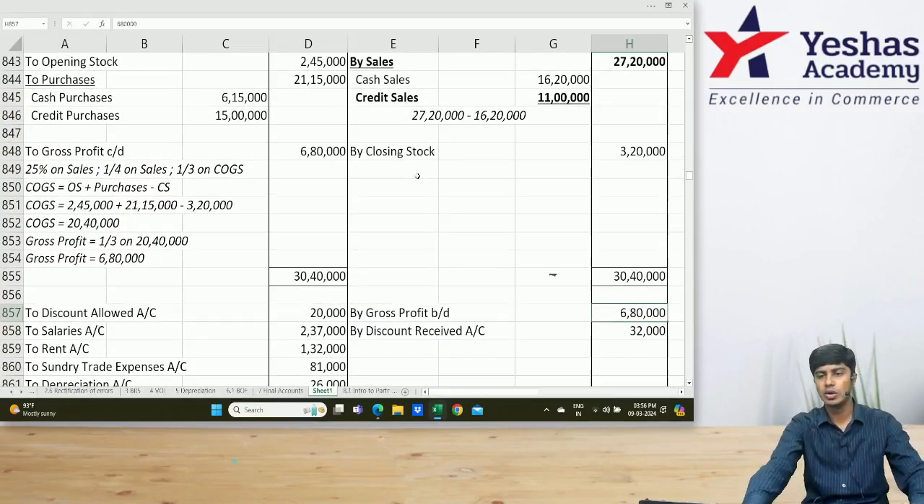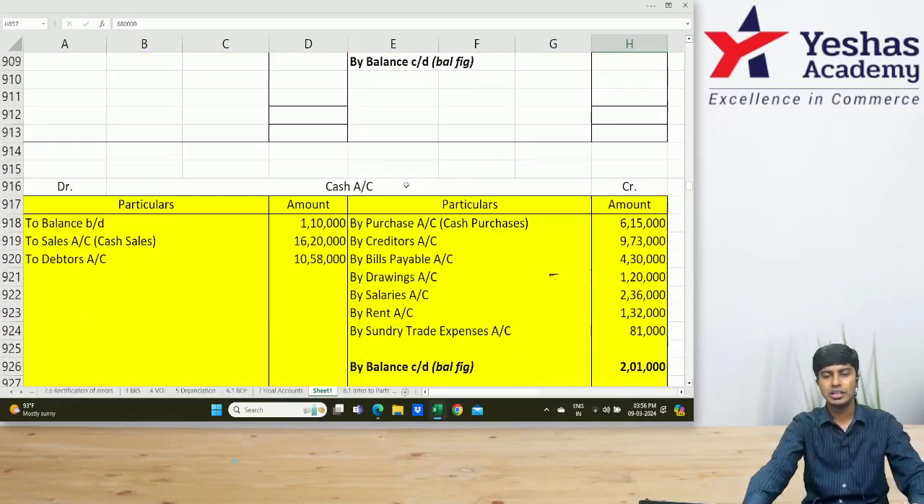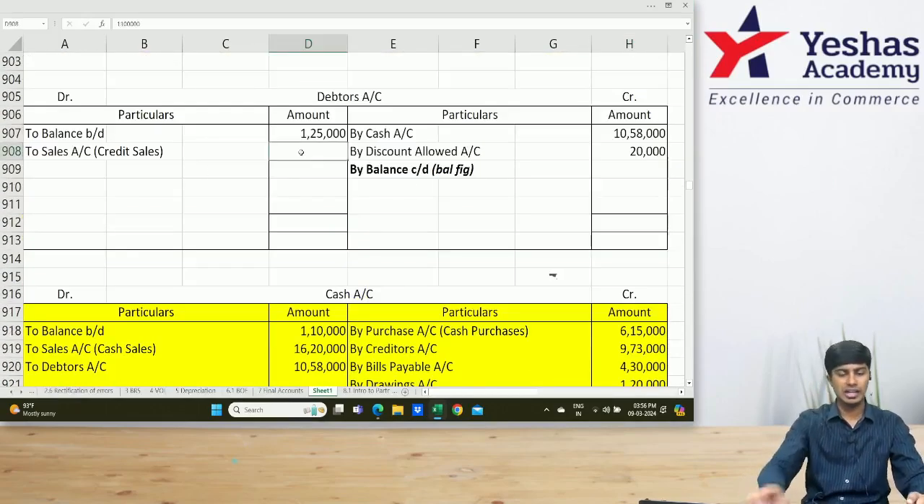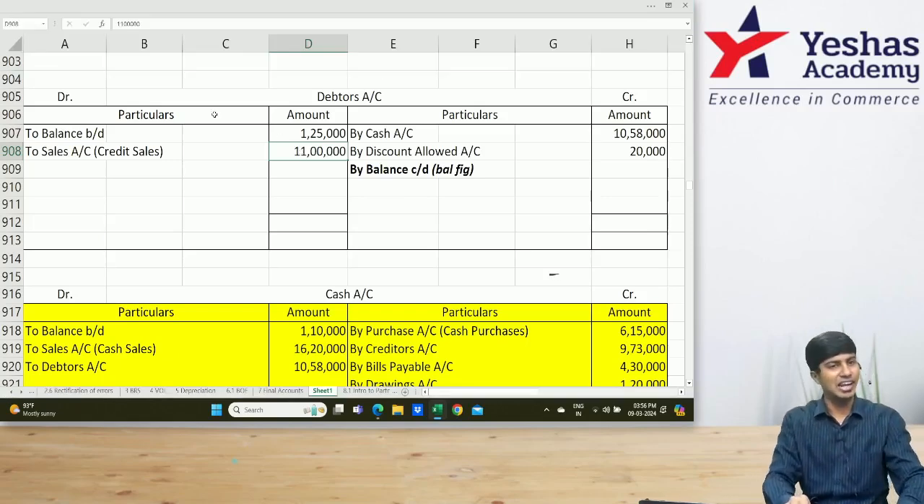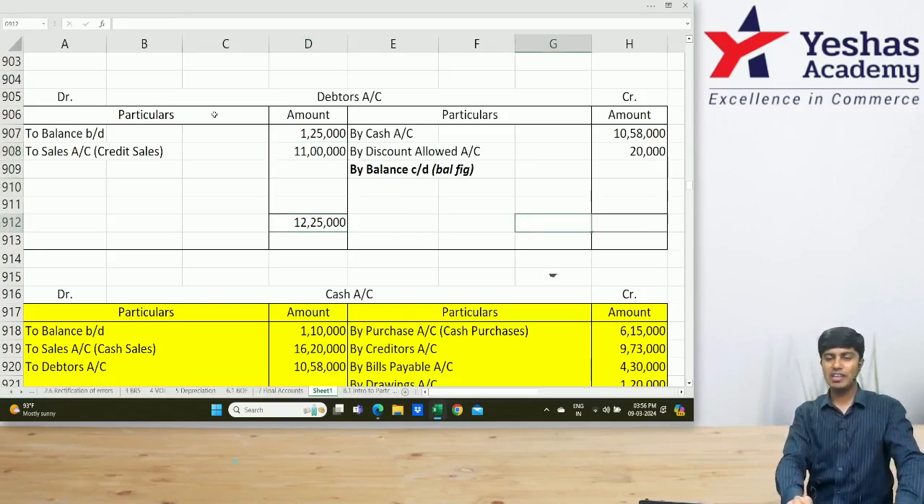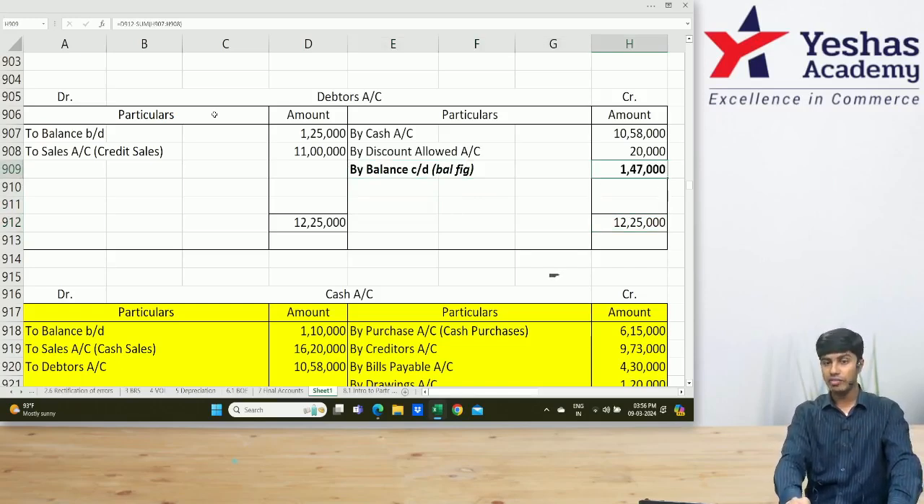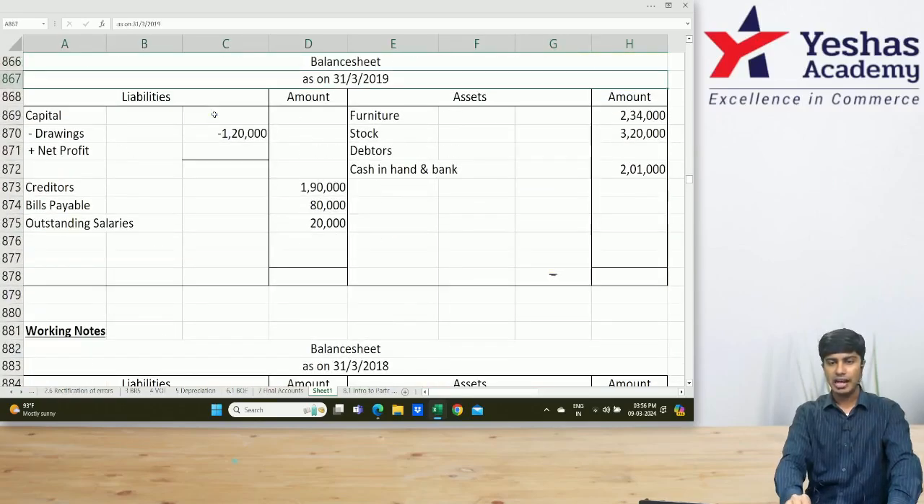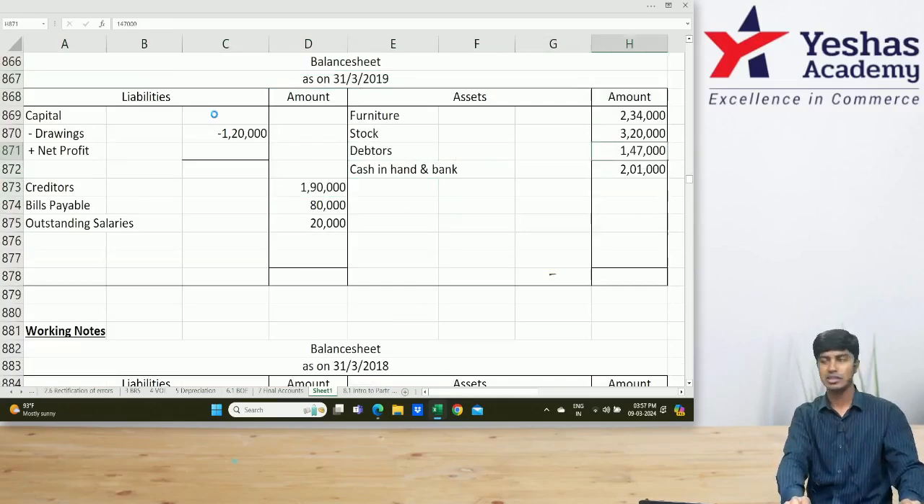Now let's write that 11 lakh in our debtors account. In debtors account I'll write credit sales 11 lakh. You wrote that. 11 lakh plus 1,25,000 is 12,25,000, total on the debit. Total on the credit 12,25,000. How much is our balance carried down? 1,47,000. Where do we write 1,47,000? In the balance sheet on the asset side, debtors I'll write 1,47,000.